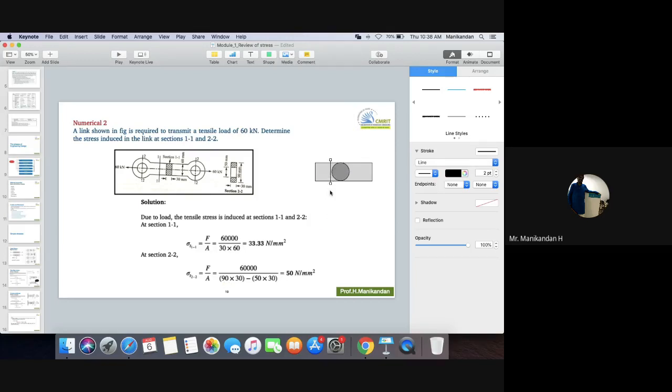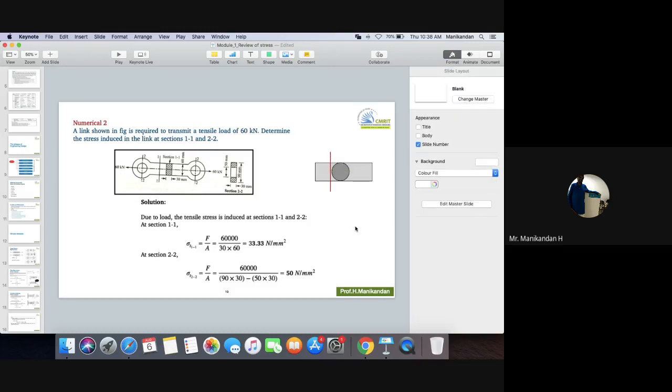Along this side, if I cut, I am telling the view for the cut section is going to be a circle. In this case, you told right, pi by 4 d square. That will apply here. Why? Because it's mentioned circle.